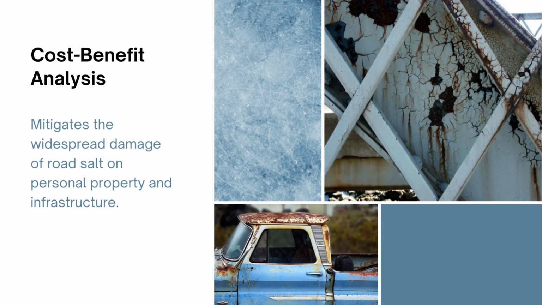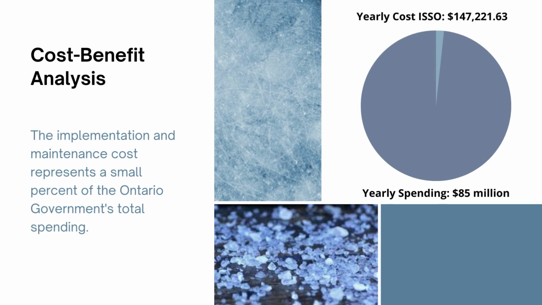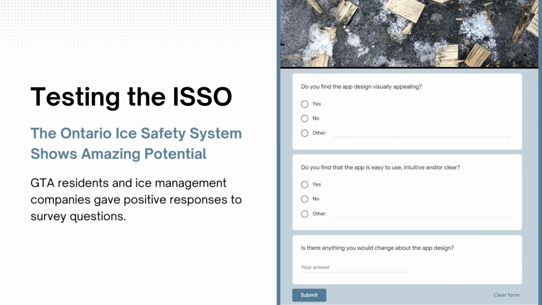In addition, many socioeconomic benefits of the app were found, such as mitigating the damage of road salt on personal property and infrastructure. The ISO's development and maintenance costs will be provincially funded. The cost represents a small percent of the Ontario government's total spending, so it will be easily integrated into the existing budget. To test the app, the team surveyed residents and ice management companies in the GTA and received positive feedback. All of the feedback from testing was used to design the medium fidelity ISO prototype.